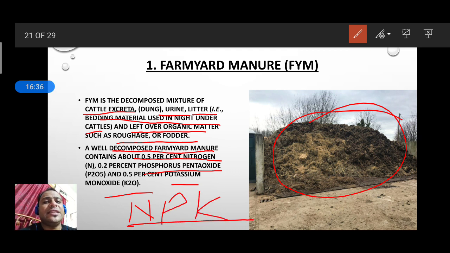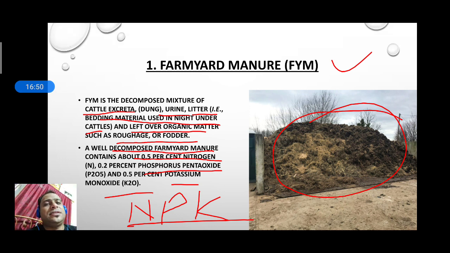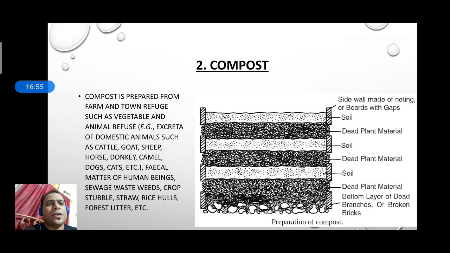So we can easily fulfill the requirement of the plant of NPK, nitrogen, phosphorus and potassium, by using the farmyard manure. So by this we can use them properly. Okay, now after that we have the compost.